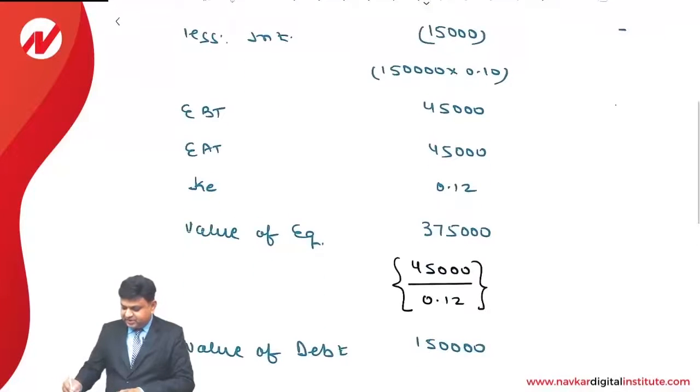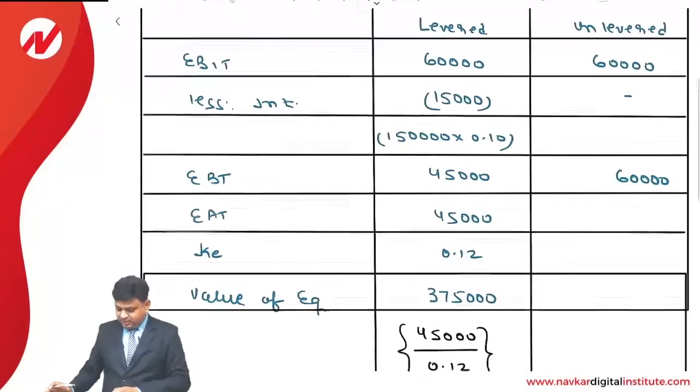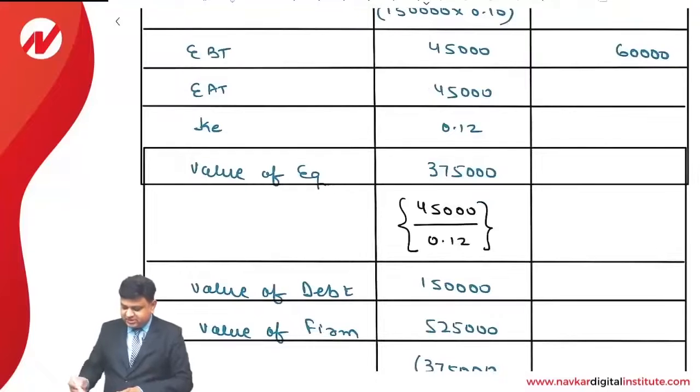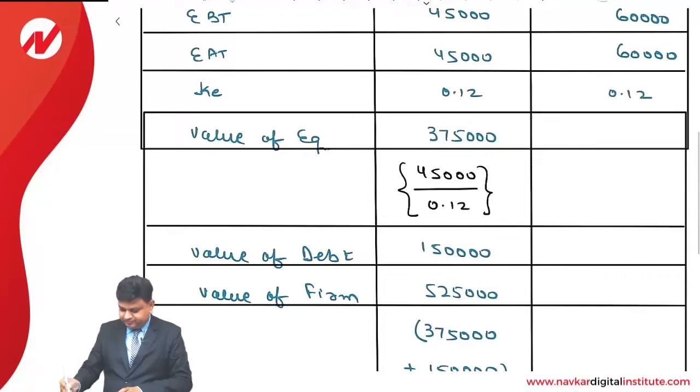Earning before taxes will be again 60,000. So the earning after taxes is 60,000 once again. Cost of equity is 12%. So 60,000 divided by 0.12, that comes to 5 lakhs.